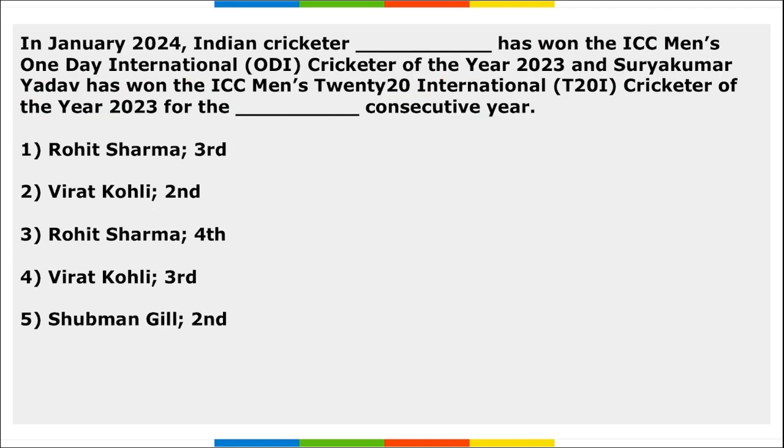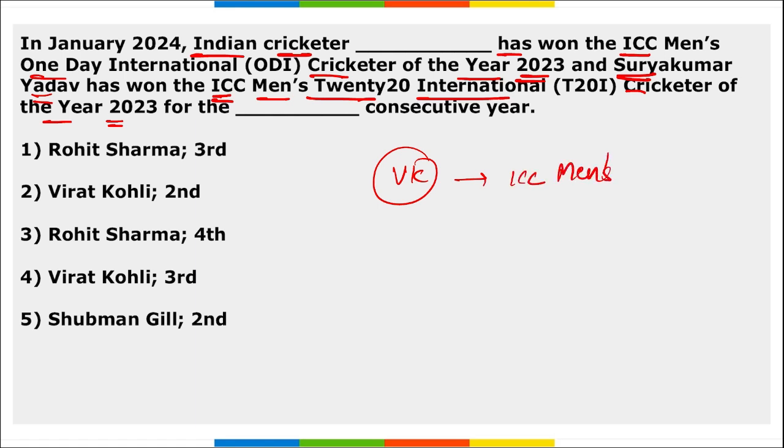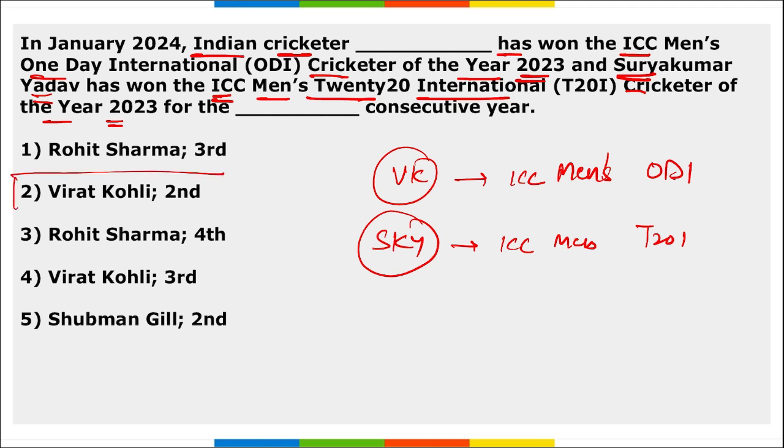Correct? Next, in January, Indian cricketer dash has won the ICC Men's ODI Cricketer of the Year 2023, and Surya Kumar Yadav has won the ICC Men's T20 International Cricketer of the Year 2023 for the dash consecutive year. So, Virat Kohli has won the ICC Men's ODI Cricketer of the Year award, and Surya Kumar Yadav won the ICC Men's T20 International Cricketer of the Year 2023 award, and this is for the second consecutive year. So right option here becomes option 2.